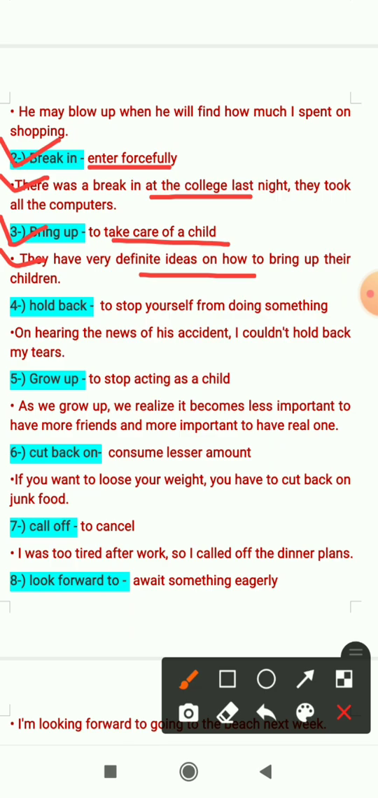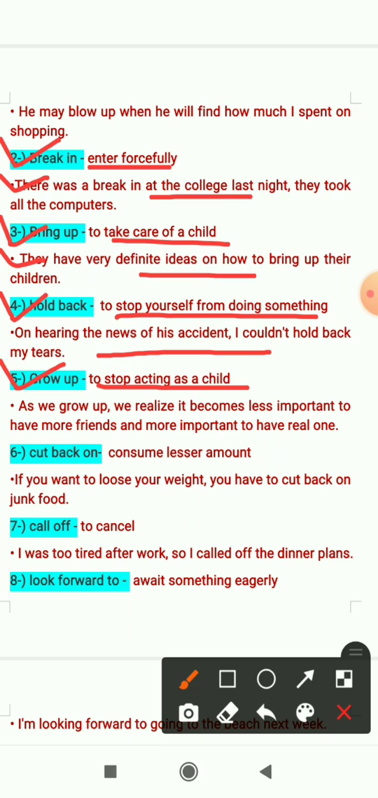Fourth one is hold back. It means to stop yourself from doing something. Sentence will be on hearing the news of his accident, I could not hold back my tears. That means when I heard about the news of his accident, I was not able to stop my tears. And that's why we have used I couldn't hold back my tears. Fifth one is grow up. It means to stop acting as a child.